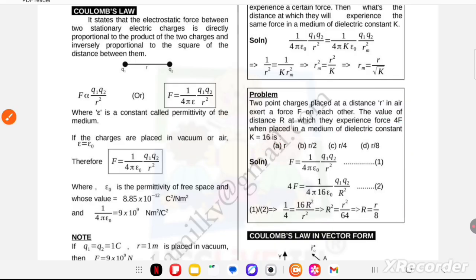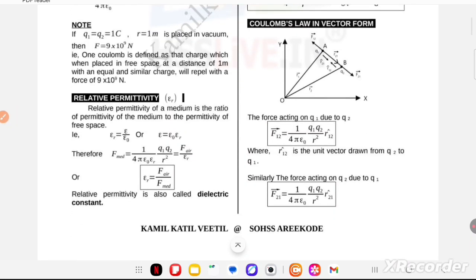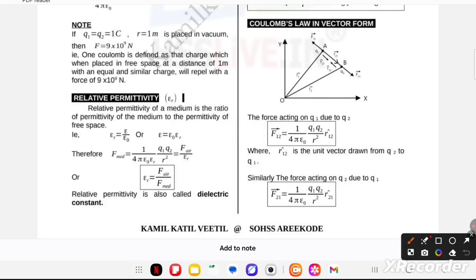Now next, beta, Coulomb's law in vector form is very easy. In Coulomb's law in vector form, you can draw the origin, x-axis, y-axis. This is a position vector r1 vector, position vector r2, points B and A. You can join them. The force acting on charge q1 due to q2, force on q1 due to q2, F12 is equal to 1 upon 4 pi epsilon naught q1 q2 upon r square r cap 12, where r cap 12 is the unit vector from q2 to q1. Similarly, the force acting on q2 due to q1, you don't have to do anything, in 12 you can write 21.